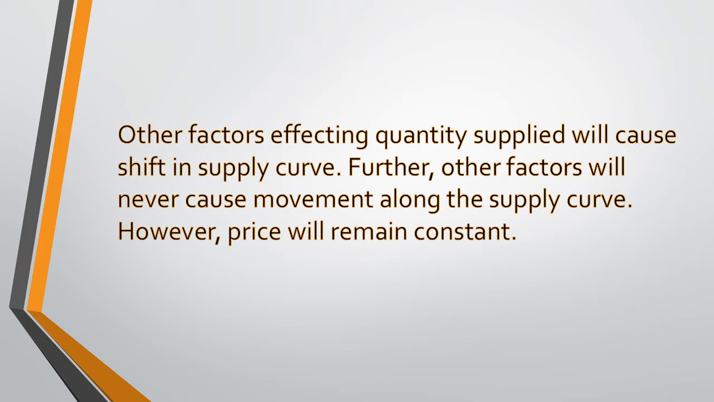The factors which are other than price will always cause shift in supply curve, and these other factors will never cause the movement along the supply curve. And one more thing you have to remember is that the price of the product has to remain the same, so we can observe how change in supply happens.